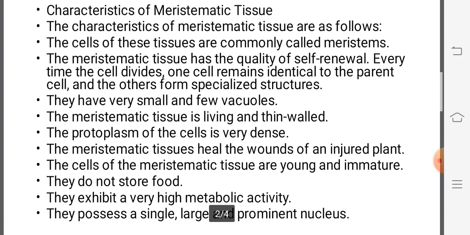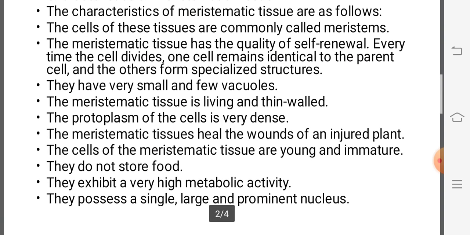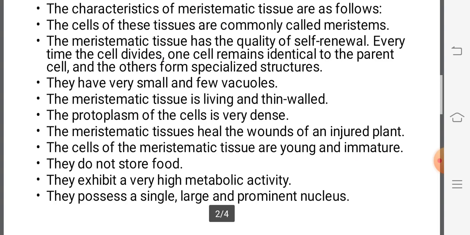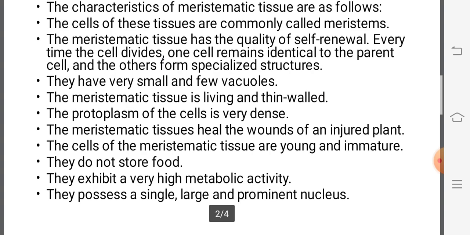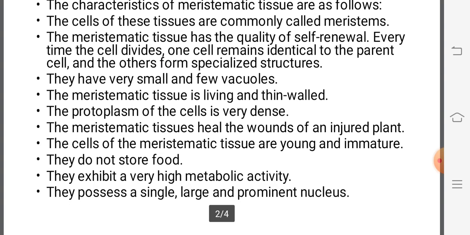Secondly, the quality of the cells is identical to that of the parent cell. Then these cells are very small with few vacuoles. These cells are living and thin-walled. The protoplasm of the cells is very dense. The protoplasm is spread all over the cell, and the tissue shows the healing of wounds injured to the plants.